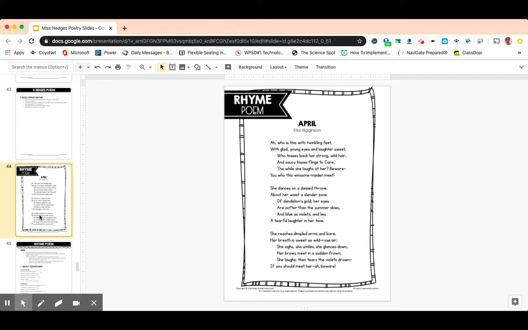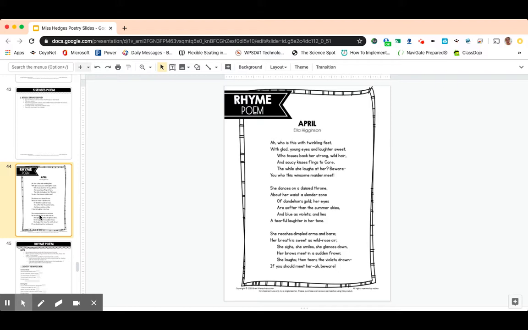Beware, you who this winsome maiden meet. She dances on a daisied throne, about her waist a slender zone of dandelions gold, her eyes are softer than the summer skies, and blue as violets, and lies a tearful laughter in her tone.